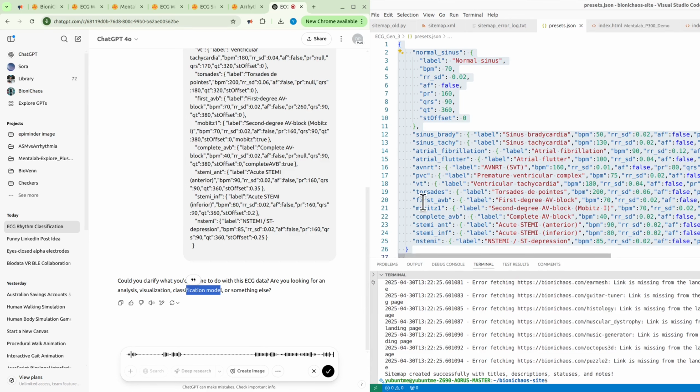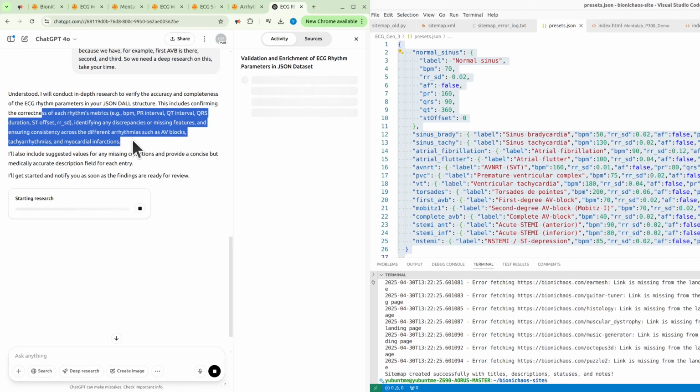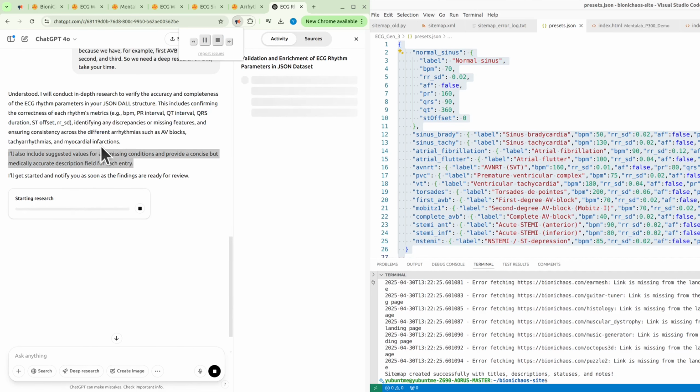Take your time. I will conduct in-depth research to verify the accuracy and completeness of the ECG rhythm parameters in your JSON doll structure. This includes confirming the correctness of each rhythm's metrics, for example BPM, PR interval, QT interval, QRS duration, SD offset, RRSD, identifying any discrepancies or missing features, and ensuring consistency across the different arrhythmias such as AV blocks, tachyarrhythmias, and myocardial infarction. I'll also include suggested values for any missing conditions and provide a concise but medically accurate description field for each entry. I'll get started and notify you as soon as the findings are ready for review.